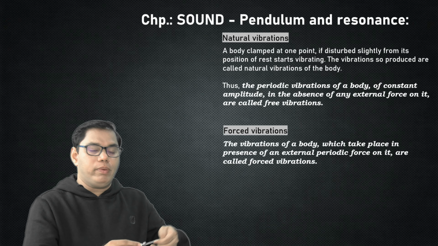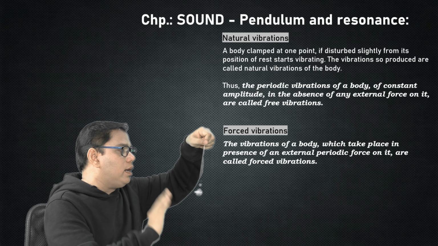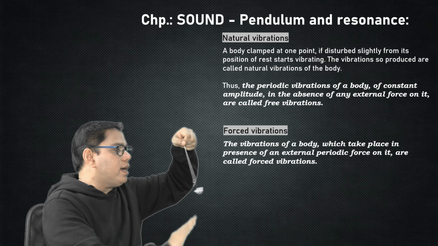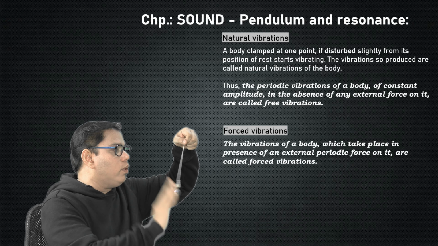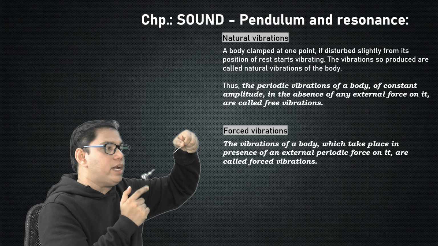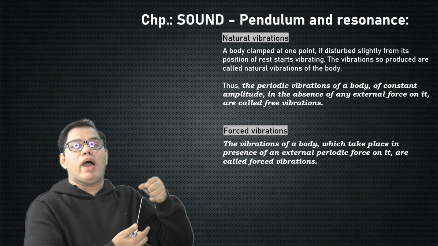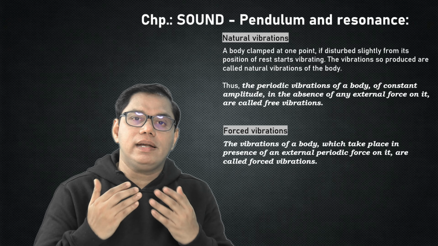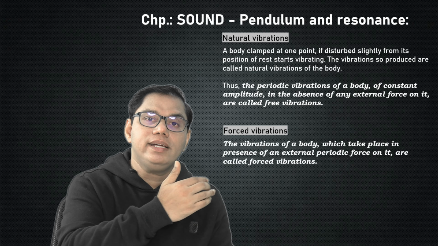If I want vibration of a constant amplitude, I will have to periodically apply a force at a regular interval. So this external force at a regular interval produces a vibration of a constant amplitude, and these vibrations are called forced vibrations. Every time in a damped vibration the amplitude will keep on decreasing.